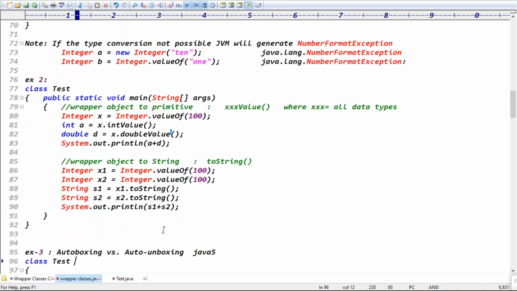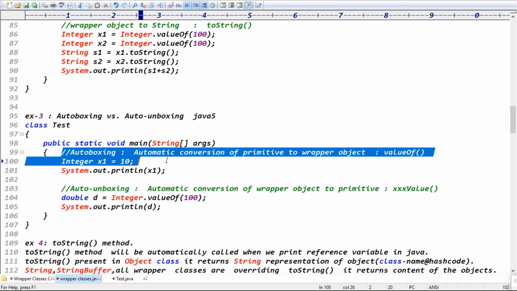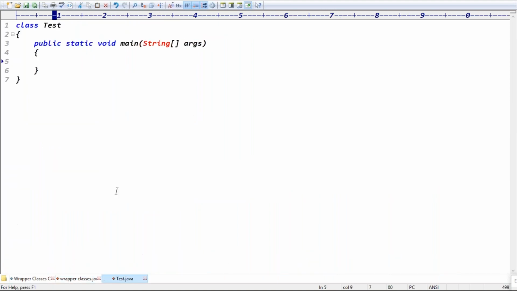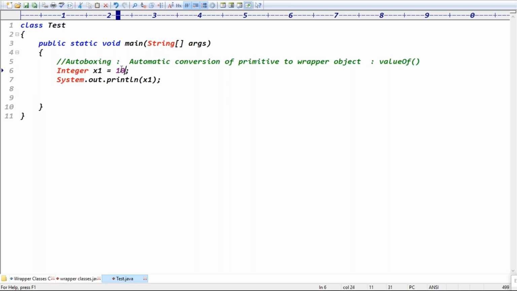Exactly. See here, I have the primitive value 10. That 10 is automatically converted to which format, guys? 10 is automatically converted to the Integer object, right? That is called autoboxing, guys. Automatic conversion of your primitive to a wrapper object. That concept is called the autoboxing concept. Even you can take the Double object now.